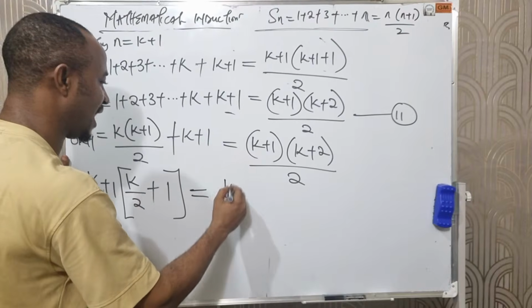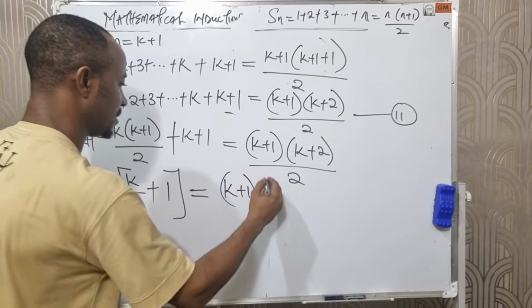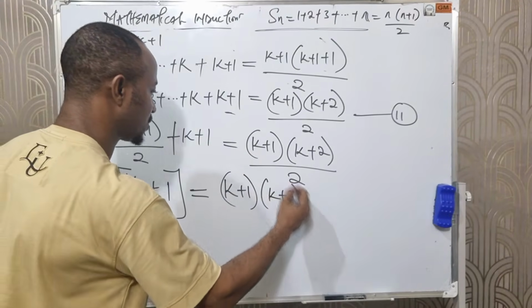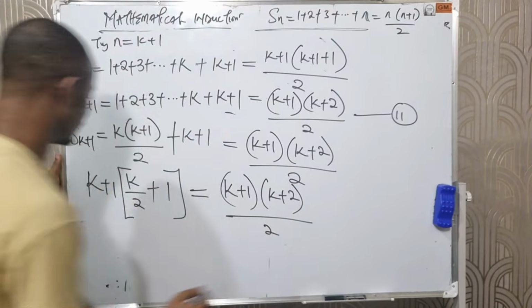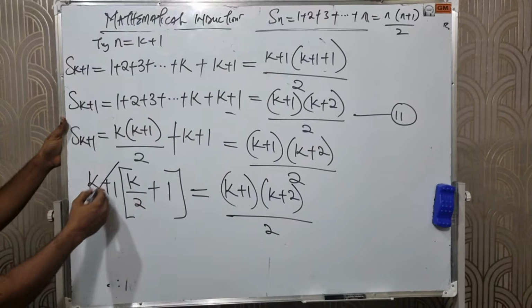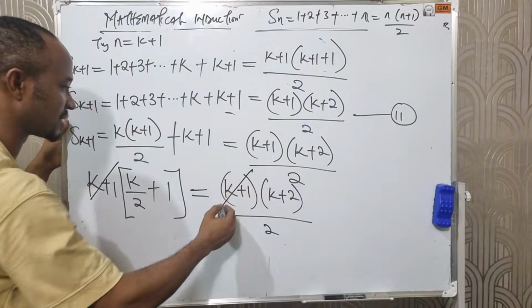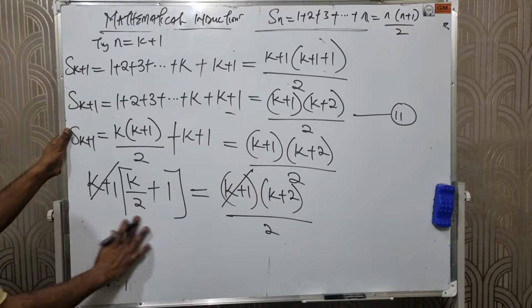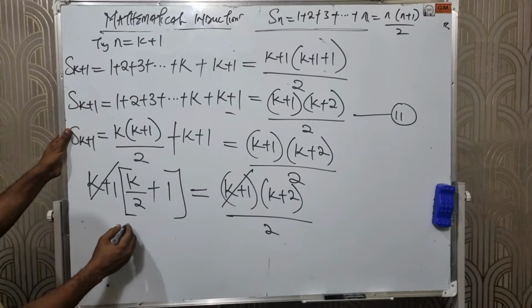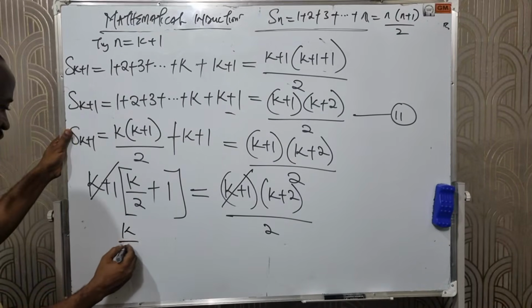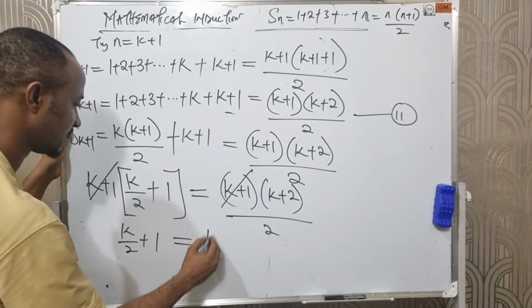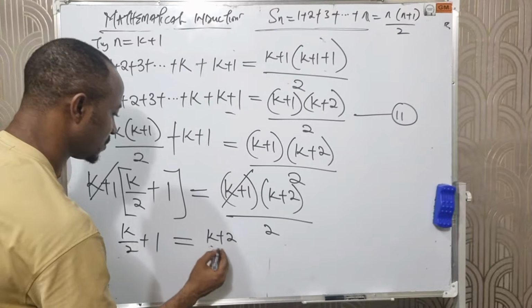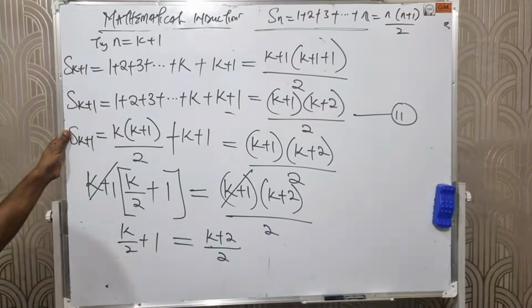All equal to what do we have here? We have k plus 1 times k plus 2, all divided by 2. From here, k plus 1 can cancel k plus 1. We are left with k over 2 plus 1 equals k plus 2 over 2.